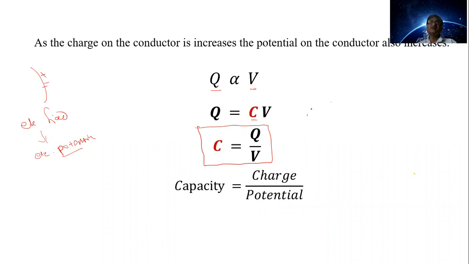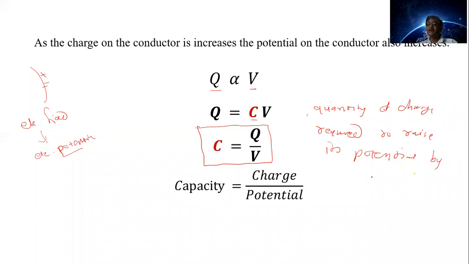Or you can say capacity of the conductor is defined as the quantity of charge required to raise its potential by unity. This is the quantitative definition of capacity.